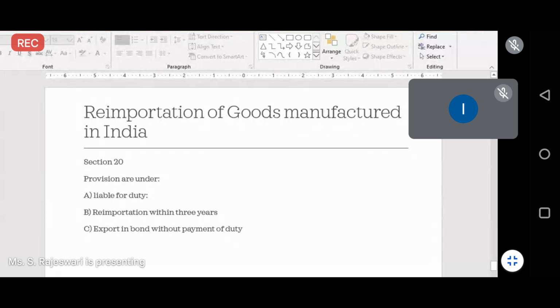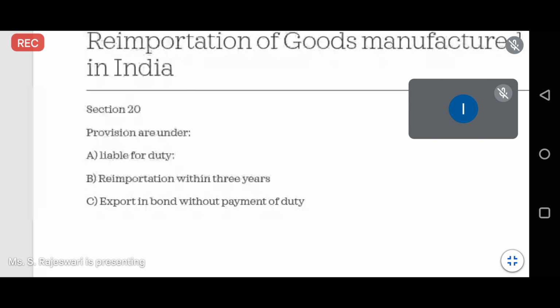Whether it is for importing goods, exporting goods, or re-importing goods, the first and foremost duty is that you are supposed to pay the import duty. You will not get any exemption for re-importing. You have to pay the duty for re-importing also.